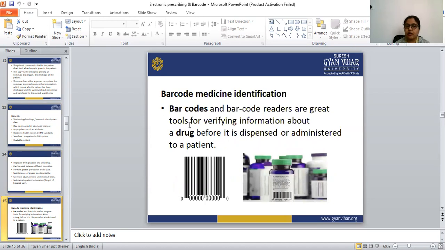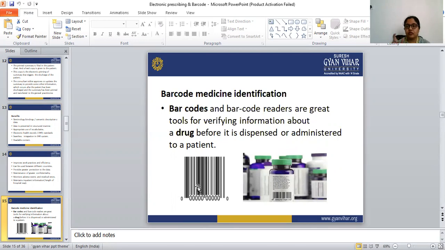So, the barcodes and the barcode readers. This is the barcode, and one machine is there for reading this barcode. We human beings can't read this barcode. Lots of information is provided in it, and only the barcode reader can read all the information.